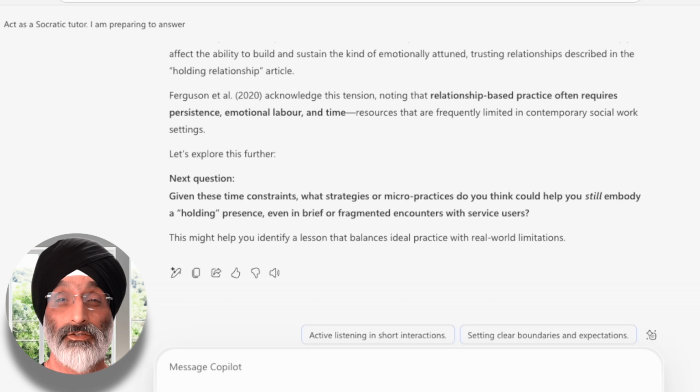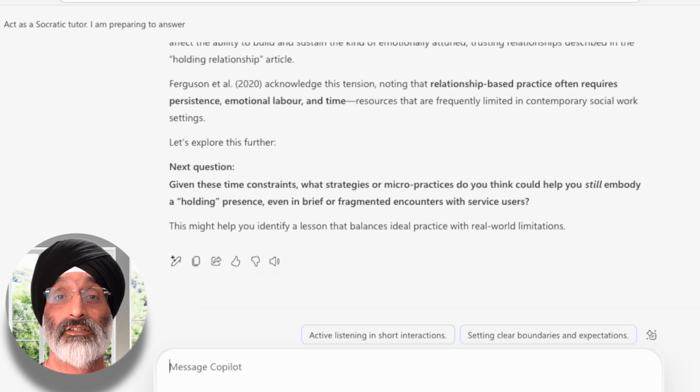Let's explore this further. So the next question asks, given these time constraints, what strategies or micro practices do you think could help you still embody a holding presence, even in brief or fragmented encounters with service users? And it goes on to explain that this might help you identify a lesson that balances ideal practice with real-world limitations. Now here, I can see that it's building on my previous arguments and helping me refine how these might help me to identify lessons that look at balancing ideal practice with real-world limitations.